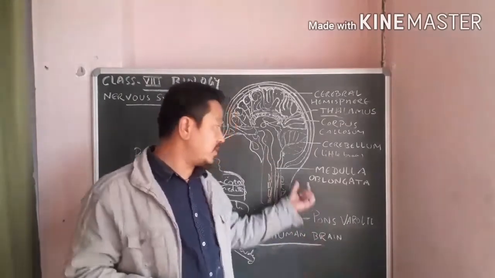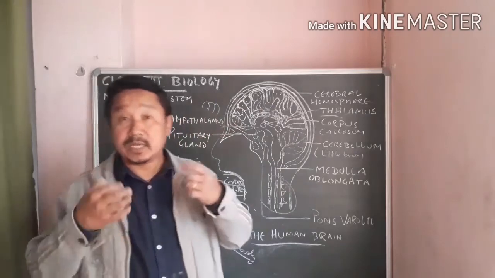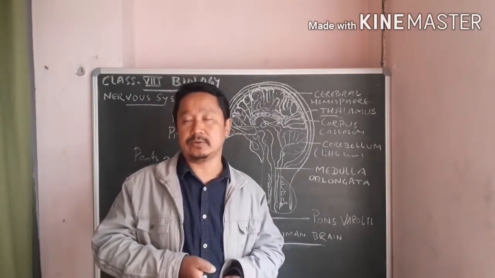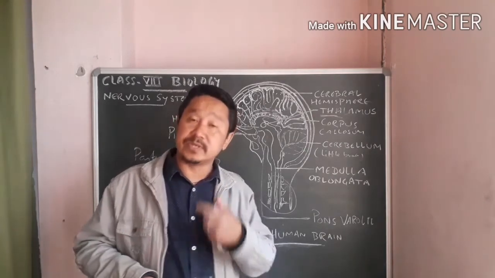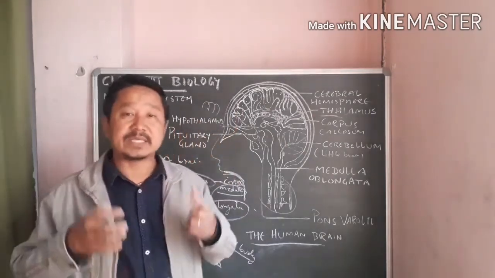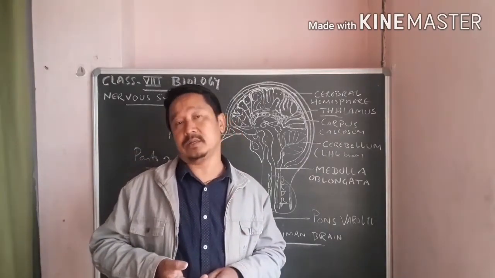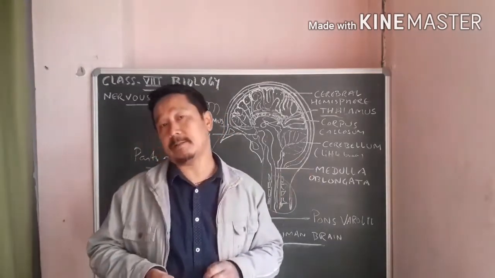The function of the medulla oblongata is to control the involuntary activities of the internal organs. You see heartbeat, as I told you, respiratory movements, peristaltic movement of the alimentary canal. These are all controlled by the medulla oblongata.